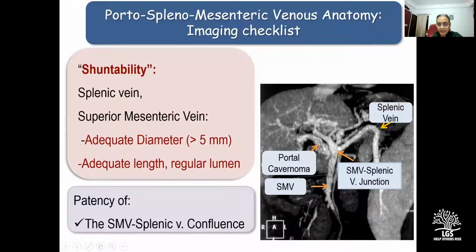Then further, patency of the confluence of the superior mesenteric vein with the splenic vein signifies a favorable anatomy because it implies that a portal decompression surgery made with either a splenic vein or the superior mesenteric vein is going to decompress all the compartments of the portal venous system.